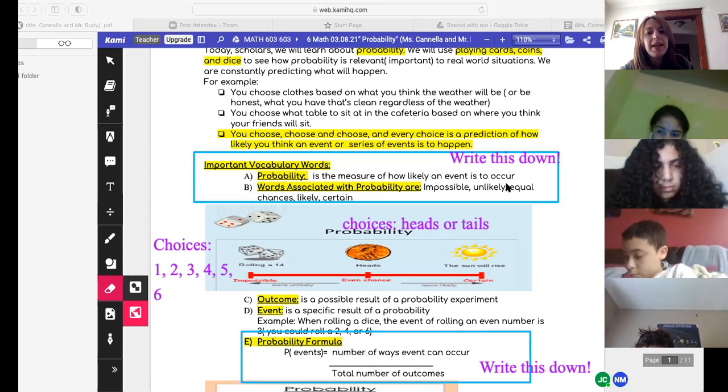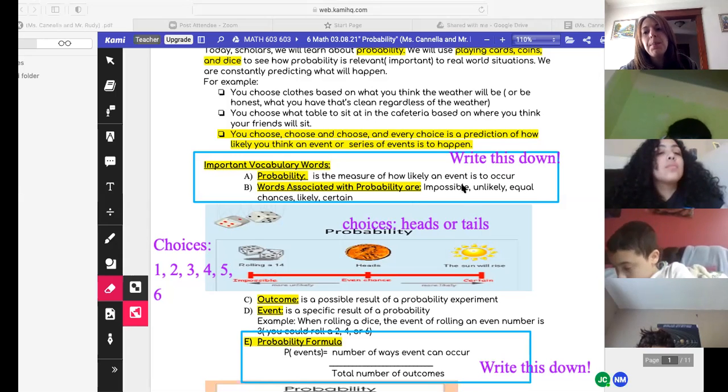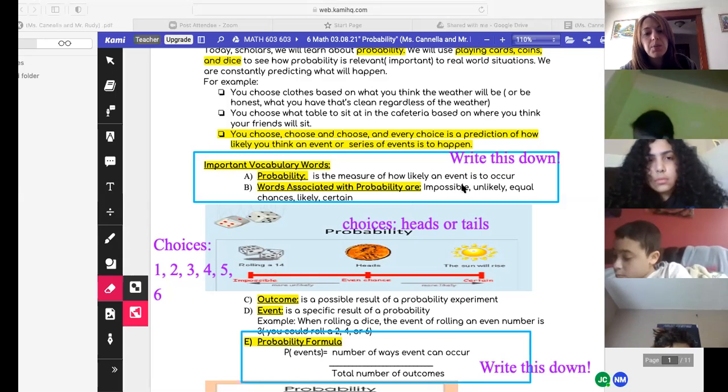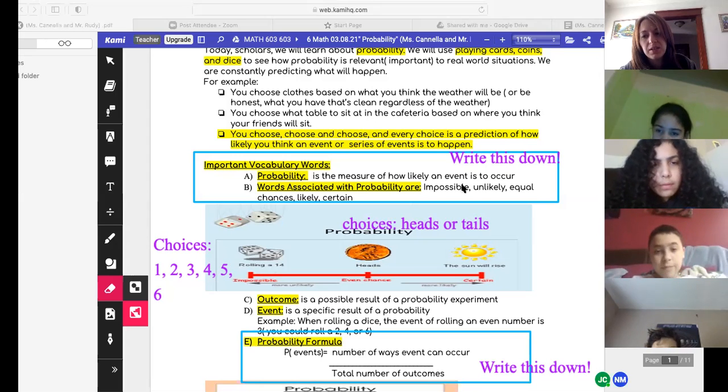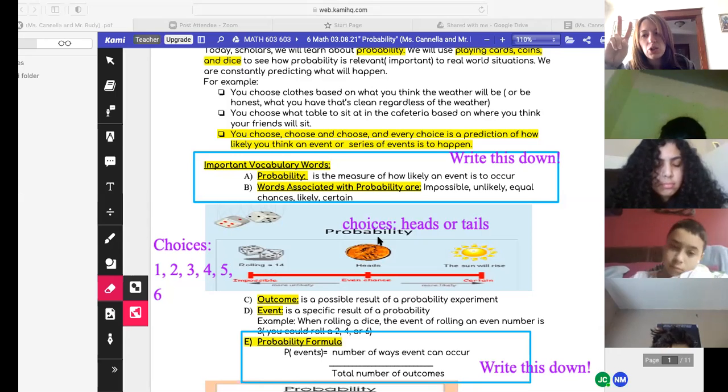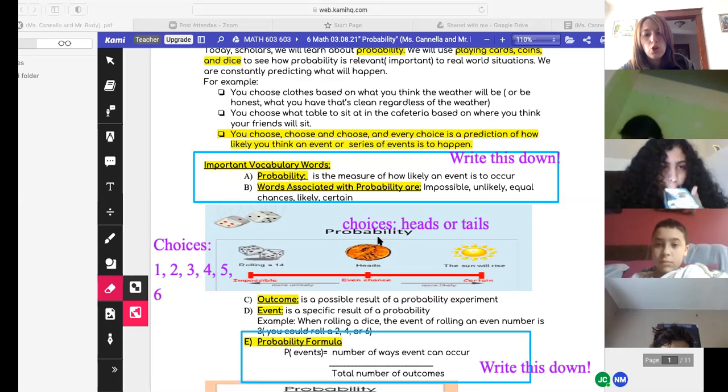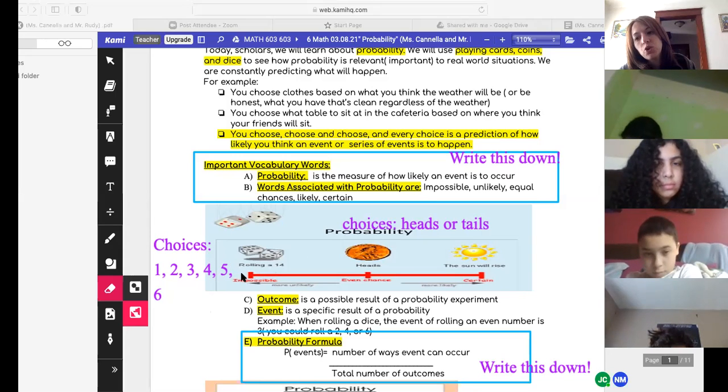Now, what's really unique is that sometimes in probability, you hear the words, it's impossible that I'm going to get a queen on a coin, or it's impossible that I'm going to roll a 14 on a dice. A die is 1. A dice is 2, which is plural. So when you look at a die, when you play a board game, you only have 6 choices. You can get a 1, a 2, a 3, a 4, or a 5, or a 6.